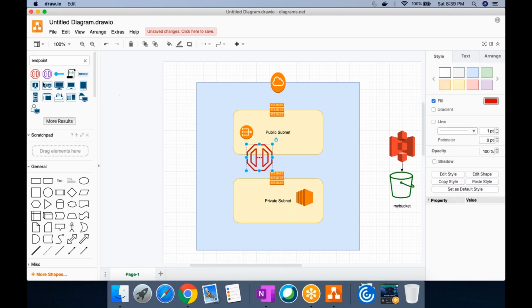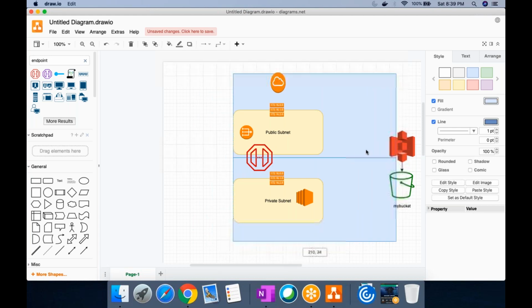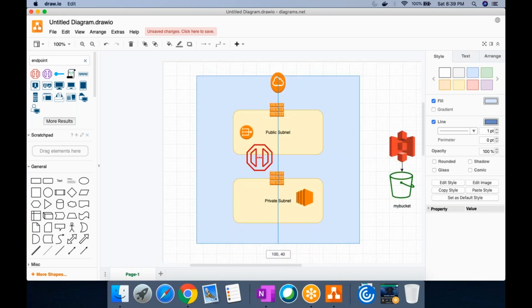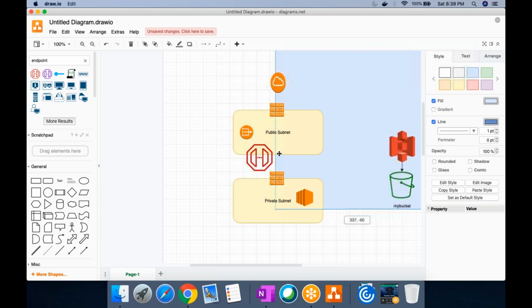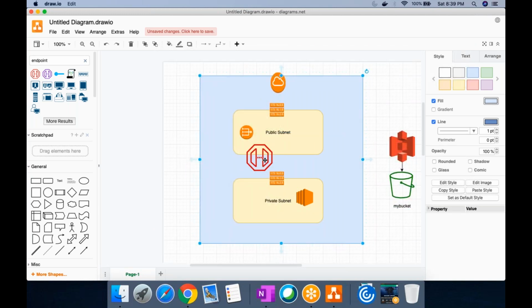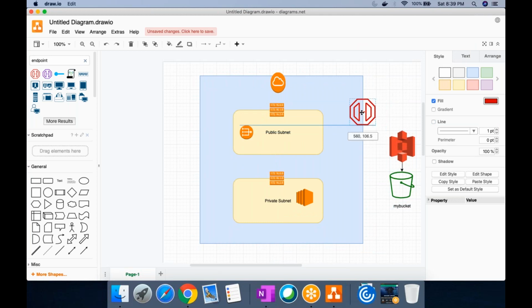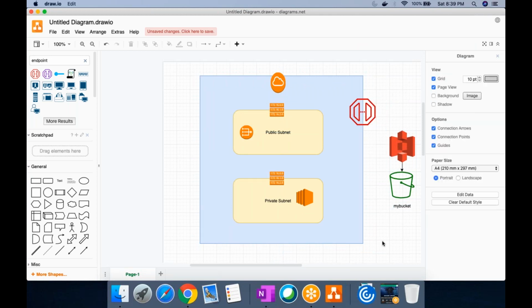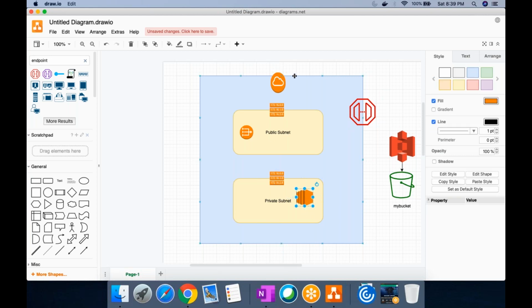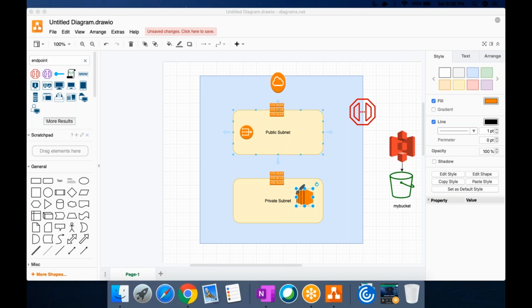Let's say that it sits here. What we will do is make a request now. It will go to my route table.